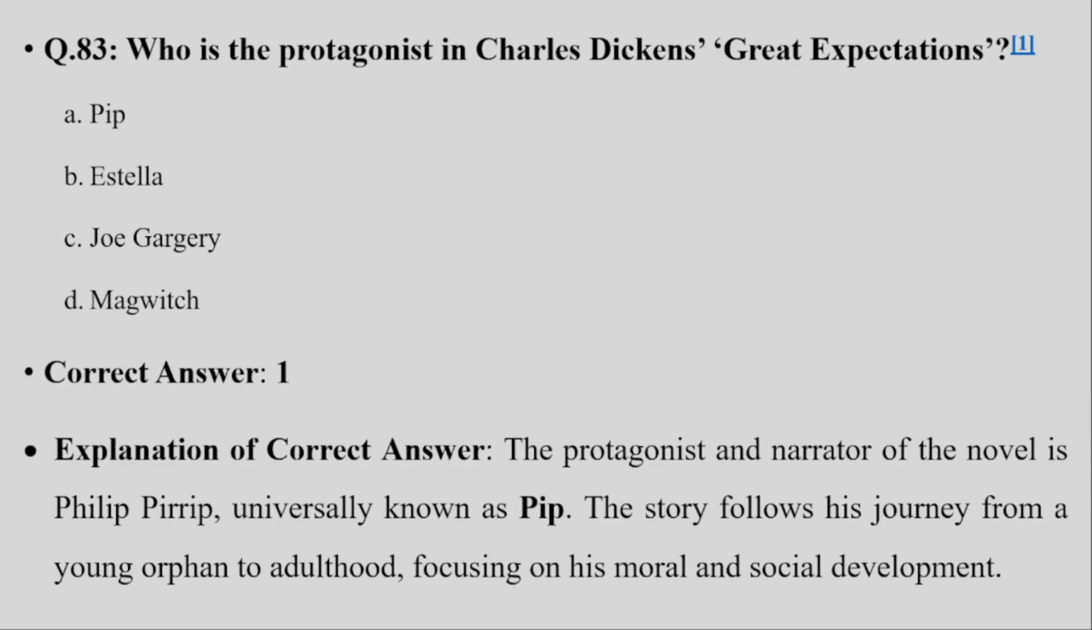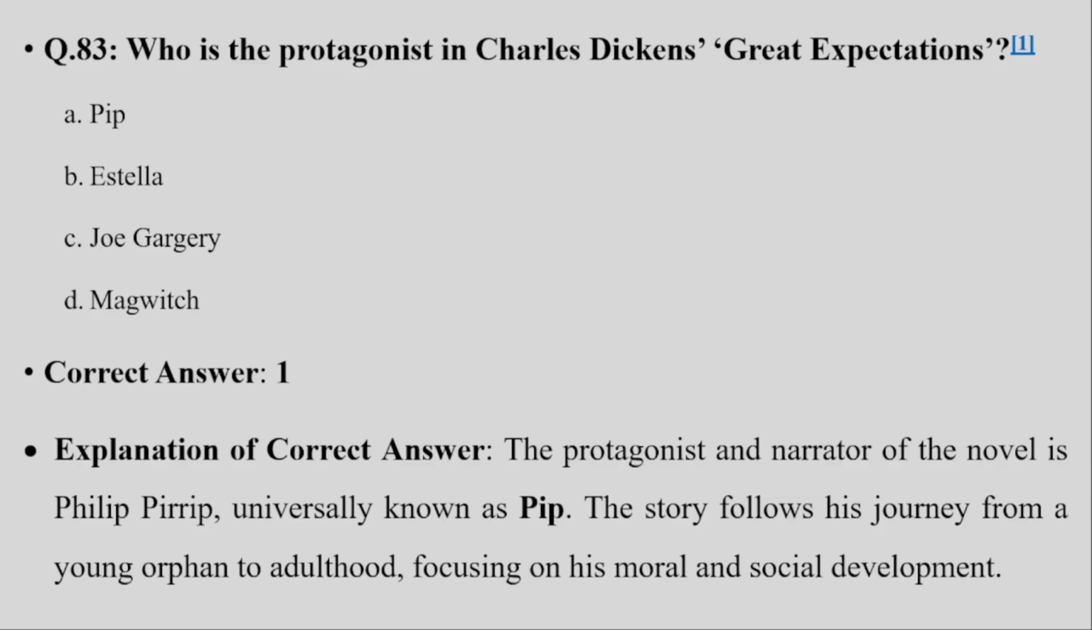So next we have question number 83. Who is the protagonist in Charles Dickens' Great Expectations? The correct answer for this question is Pip. The protagonist and narrator of the novel is Philip Pirrip, universally known as Pip. The story follows his journey from a young orphan to adulthood, focusing on moral and social development.